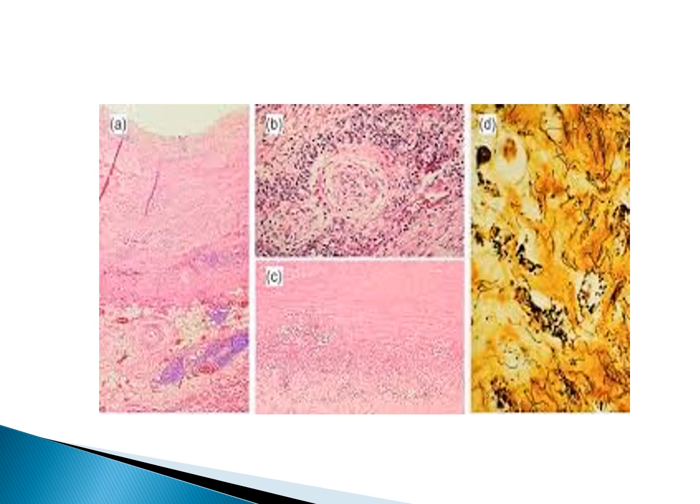You can see the media and adventitia show this obliterative endarteritis. At higher magnification, we can see the vasa vasorum surrounded by cells which would be plasma cells. Very rarely, treponemes may be seen, which can be demonstrated by staining with the Warthin-Starry silver technique.